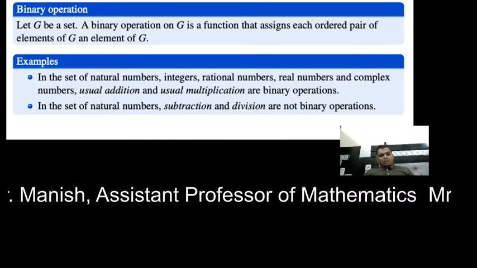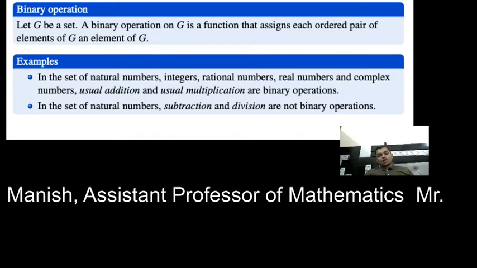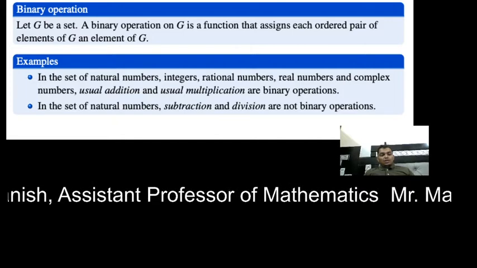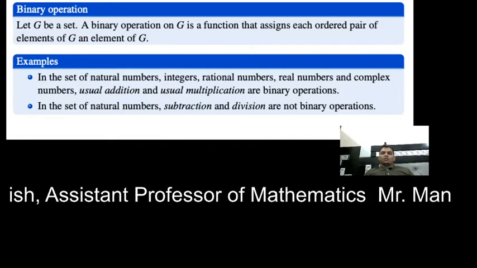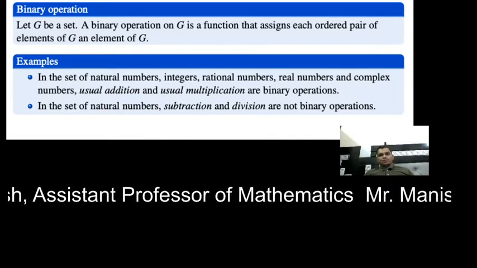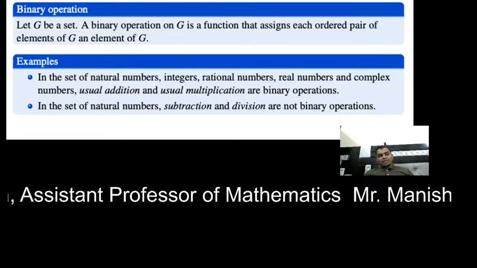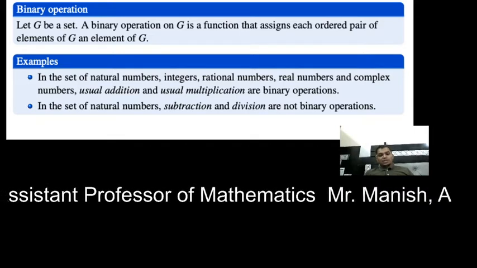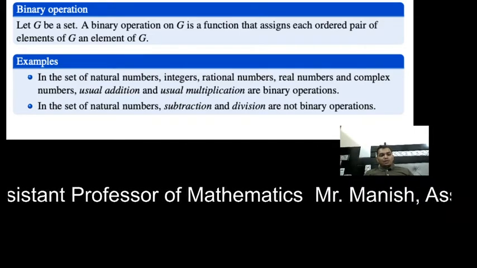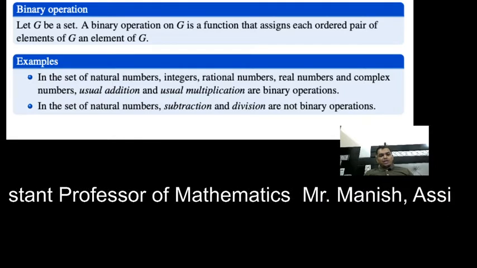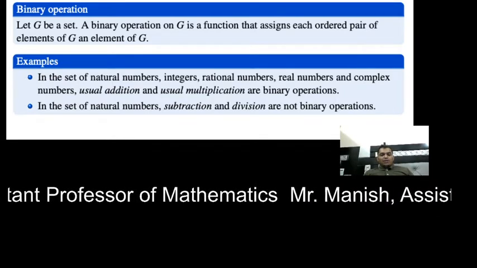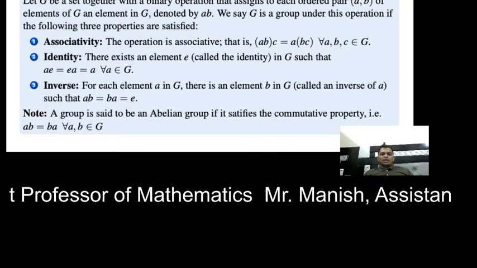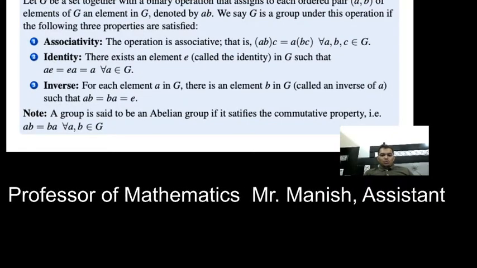In the set of natural numbers, subtraction and division are not binary operations. This is the main point. If you take any two natural numbers, for example 4 and 5, and I put a minus sign between 4 and 5, then what is 4 minus 5? Minus 1. Minus 1 is not a natural number. Similarly, we take two natural numbers 4 and 5. If I divide 4 by 5, then 4 by 5 is not a natural number.